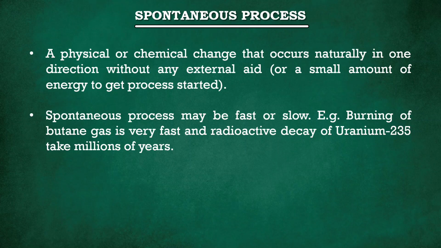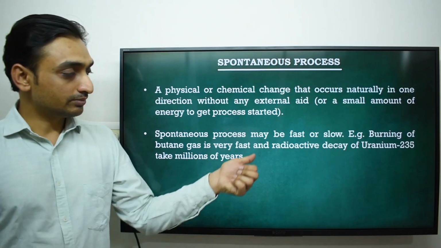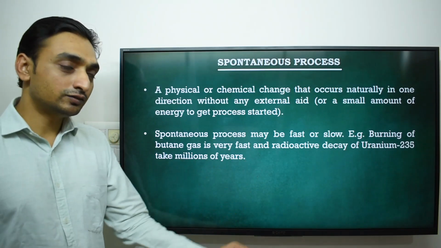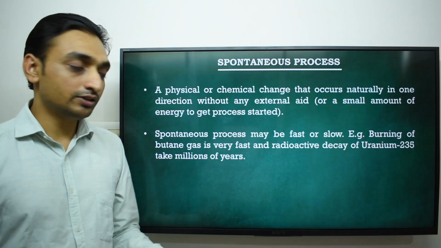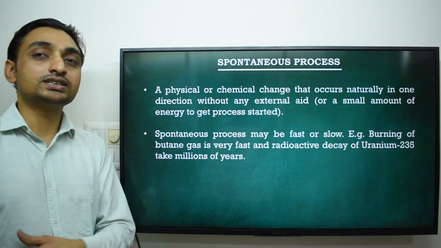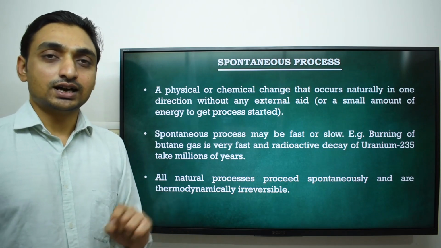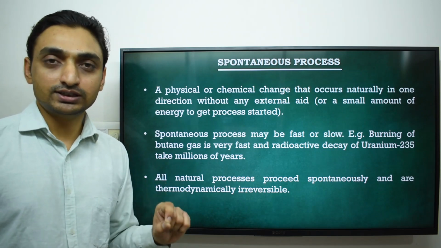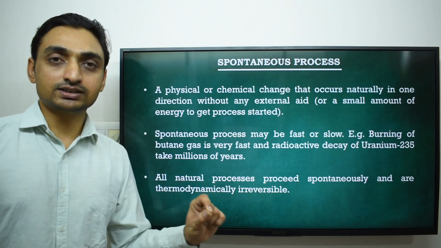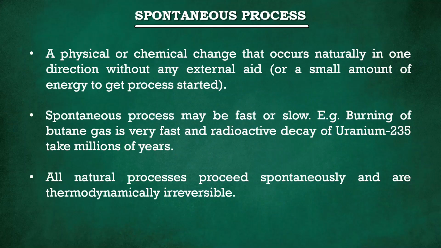When you light the gas, it instantly burns. But another example, the radioactive decay of uranium-235, takes millions of years. So all natural processes proceed spontaneously, meaning in a single direction. They cannot be reversed naturally and are thermodynamically irreversible.